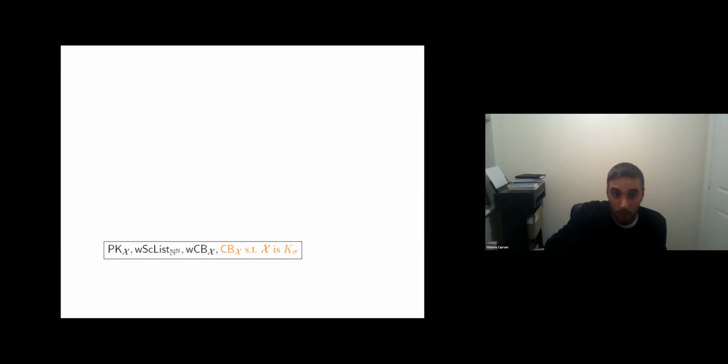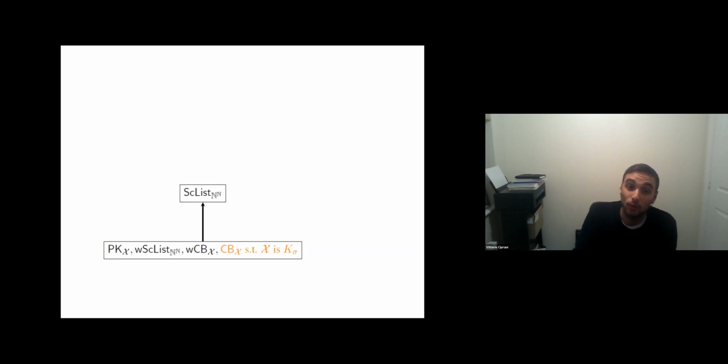So coming to the conclusion, we have analyzed these principles, and we have this degree in which there are really many things: PK_X, the weak scattered list in the Baire space, the weak Cantor-Bendixson theorem, and also the Cantor-Bendixson theorem for spaces that are K-sigma. Strictly above, we have the scattered list principle, strictly because scattered list is able to compute the characteristic function of a single Pi^1_1 set, actually a bit more, but anyway stronger.